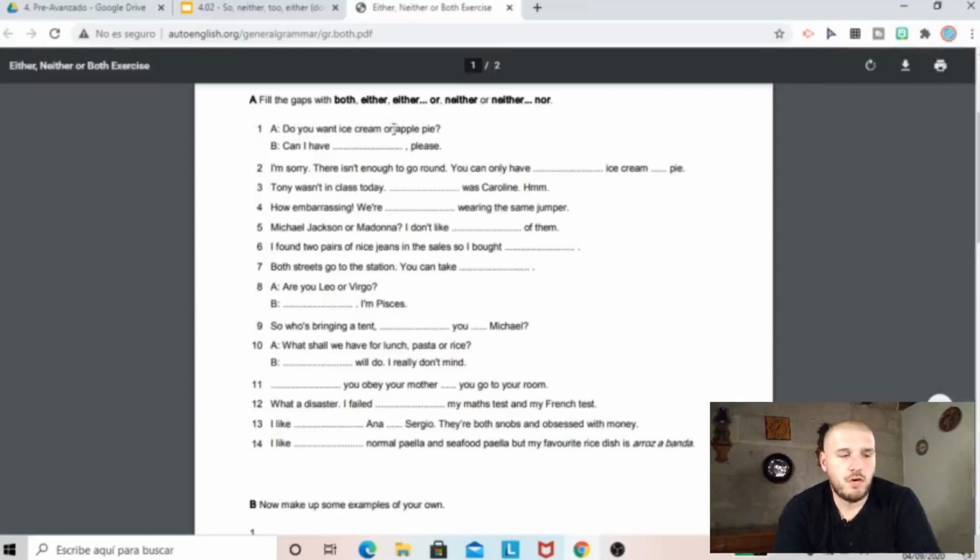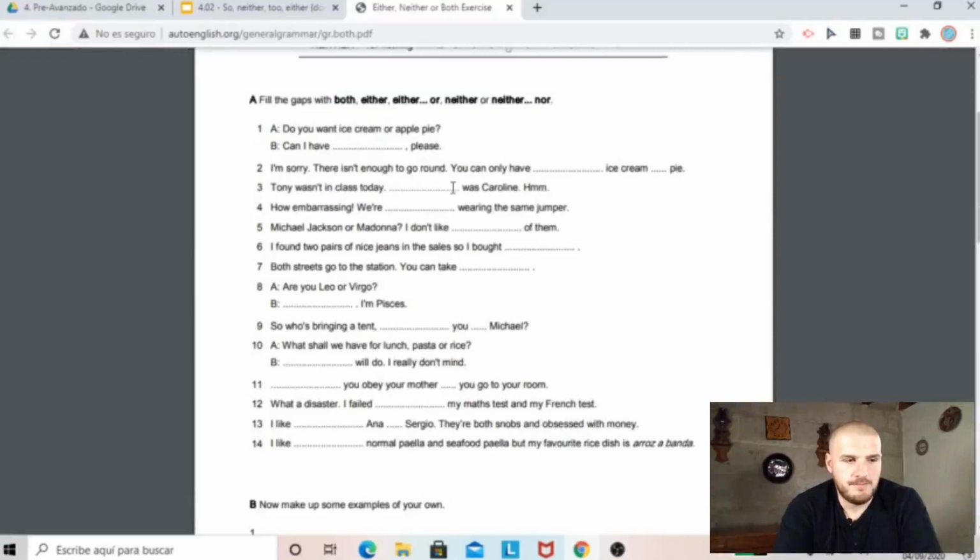Do you want ice cream or apple pie? Can I have... Actually, both and either would work here. Can I have both, please? Can I have either, please? Like, I don't care. If you say, can I have either? It means you don't care. Can I have both? Quiero ambos, right? I'm sorry, there isn't enough. You can only have ice cream, pie. So it's a positive, affirmative sentence. You can have either ice cream or pie, okay? Finish the rest of the activity and I will see you in a moment.